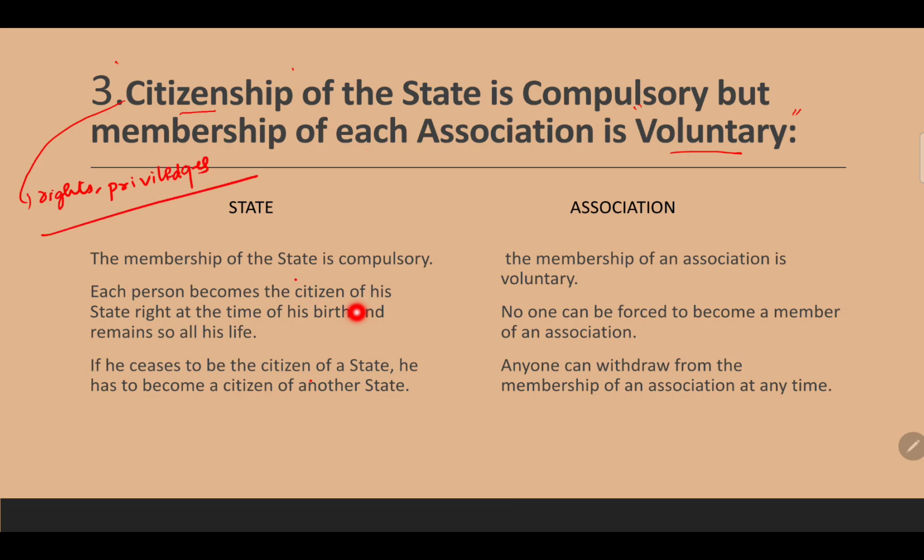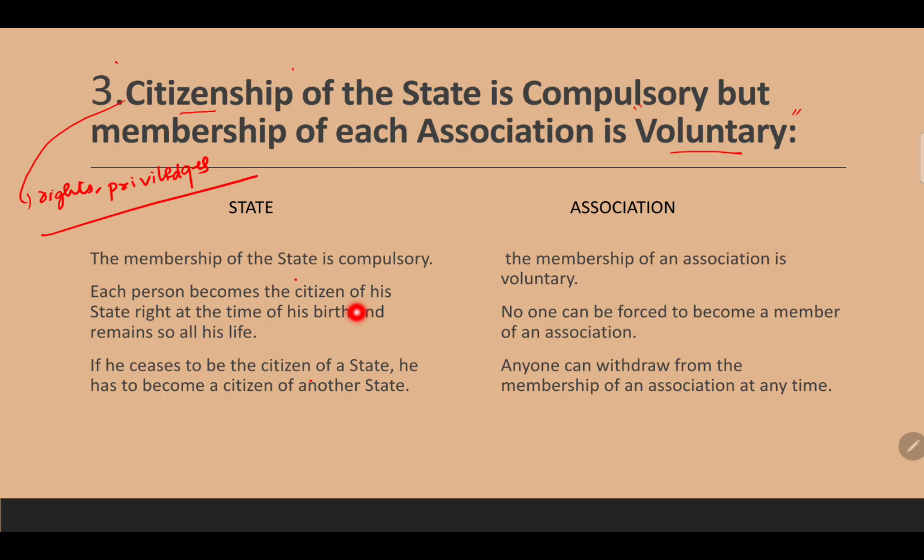So in order to become a citizen, one needs to do certain duties as a citizen also, like having an individual character to give to a society. It requires certain things, like people need to abide by the rules and regulations or functions given by the country. So citizenship of a state is compulsory, but membership of each association is voluntary.